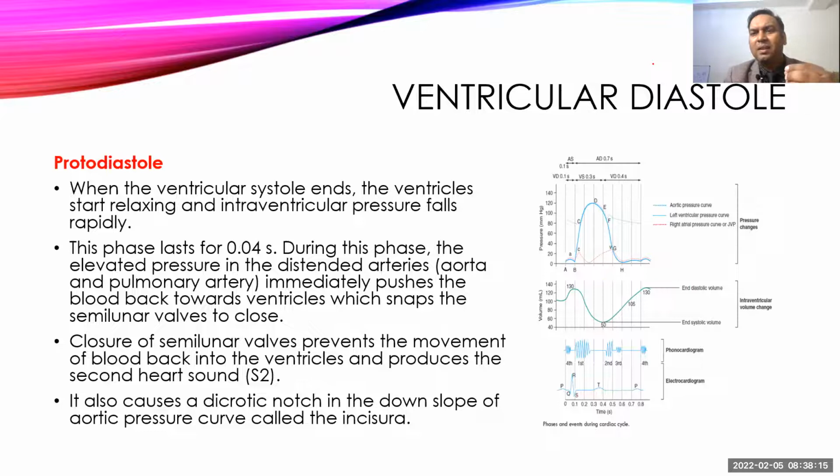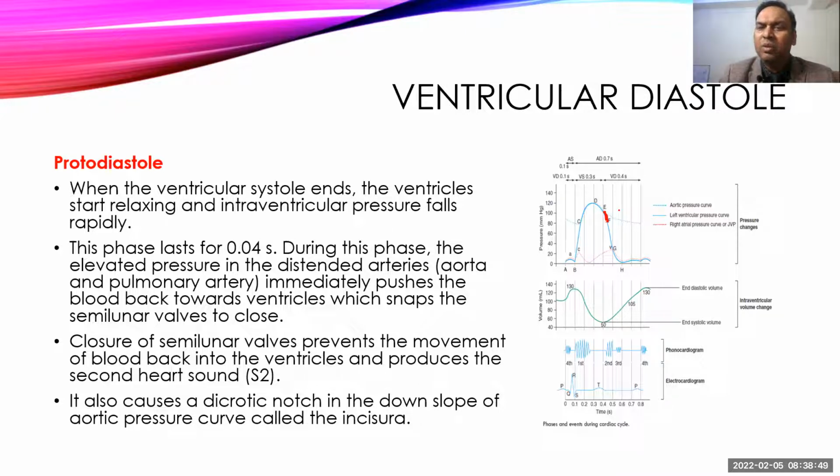And the moment the ventricle starts relaxing, there is a sudden fall in the pressure inside the ventricle. So during this phase from E to F, a sudden fall in the pressure, and now the pressure inside the ventricle is lower than the pressure inside the aorta or the pressure inside the pulmonary trunk. And that causes, as a rule, the blood to flow from high pressure to low pressure, so the blood flows back from the aorta to the ventricle, and that will close the semilunar valve.